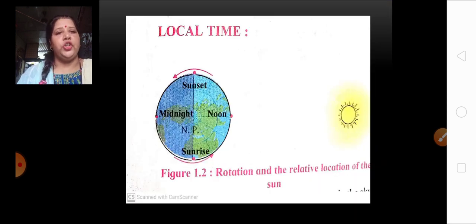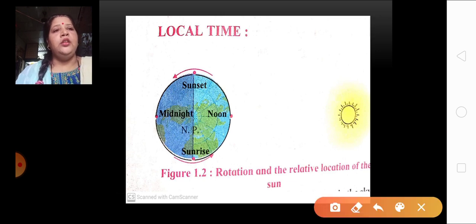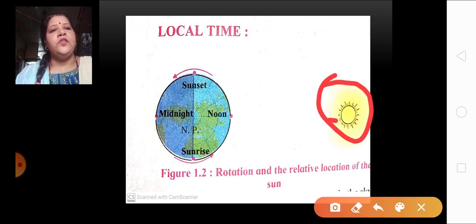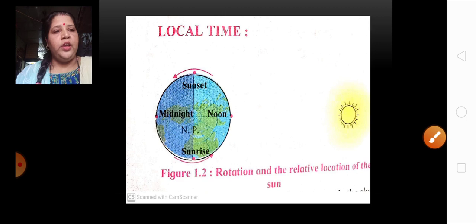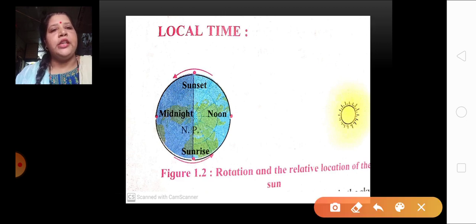You can see from this picture over here. Yes children, the sun is over here. The rays of the sun, wherever they fall, that becomes the daytime. So this part is your daytime. And this part, away from the sun, becomes your night time. Then you can see over here it is given north pole. The part which is facing the sun, that is noon.